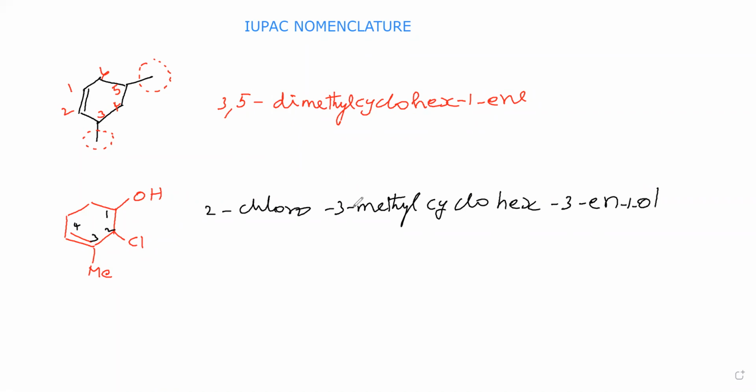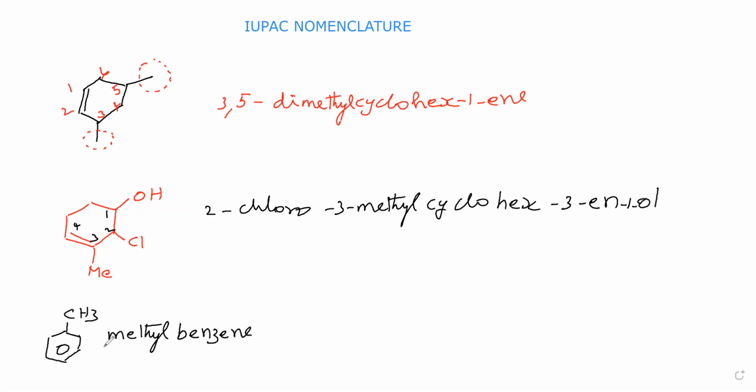Next we will go for aromatic compounds. Aromatic compounds in the sense benzene and its derivatives, that is aromatic compounds. Those aromatic compounds we will discuss now. Now we will take an aromatic compound, CH3 phenyl. Now this CH3 we can call as methyl. This we can call as benzene.